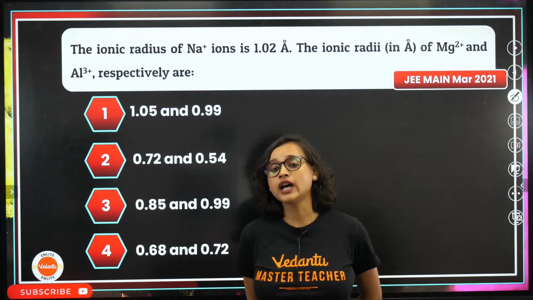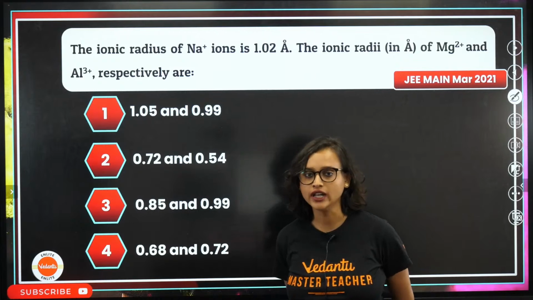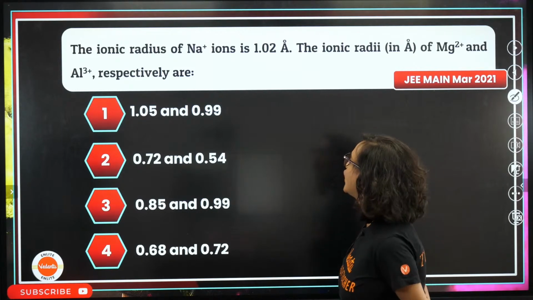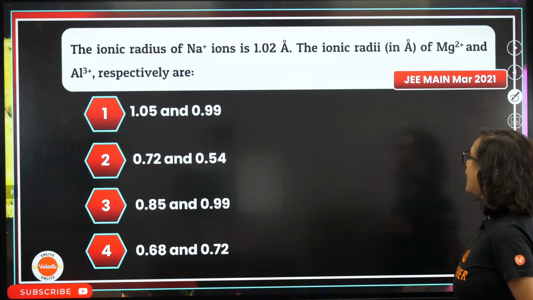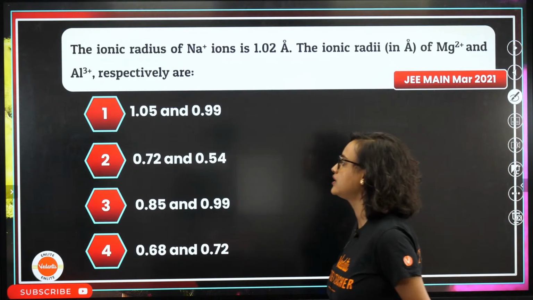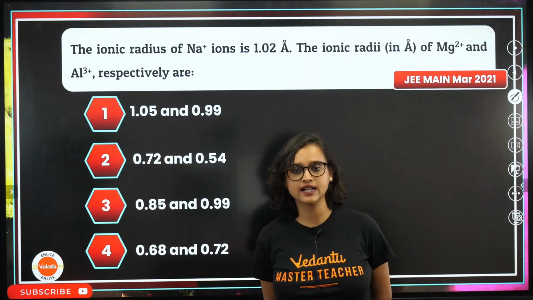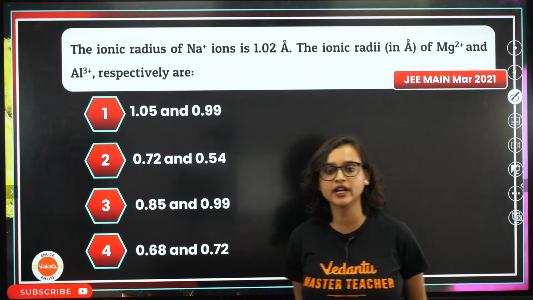So the ionic radius of Na plus ion is 1.02 angstrom. The ionic radii in angstrom of Mg2 plus and Al3 plus respectively are. What is the answer? Go. What is the answer, guys? Come on, tell me the answer, everybody.